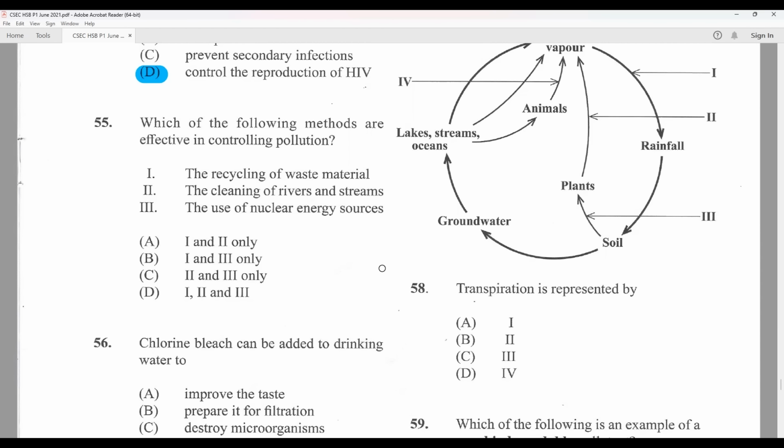The recycling of waste material, yes. The cleaning of rivers and streams, yes. The use of nuclear energy sources, yes. We are talking about an alternative to the older styles, coal energy generation, yes. So 1, 2, and 3. You could let us know any comments if you agreed with the reasoning for this answer. It provided quite a bit of trouble for students who did this exam.